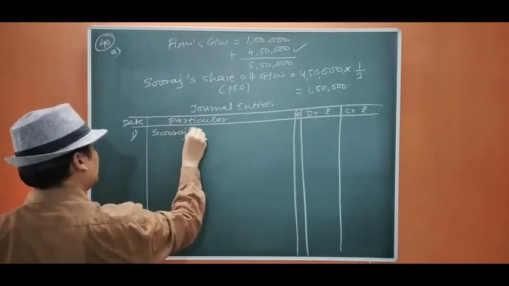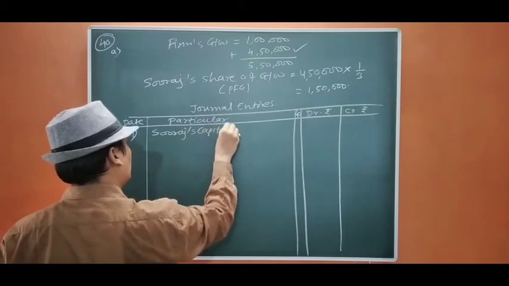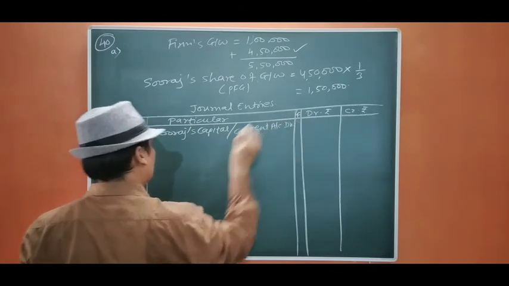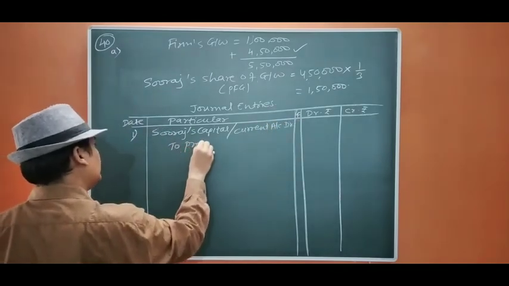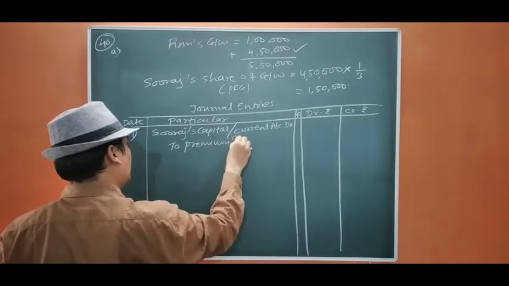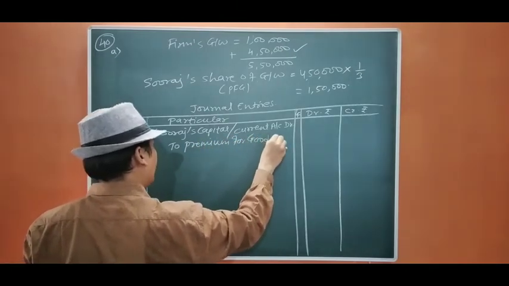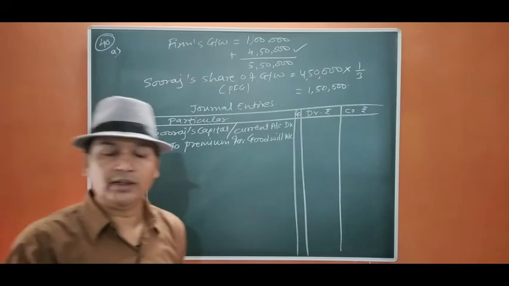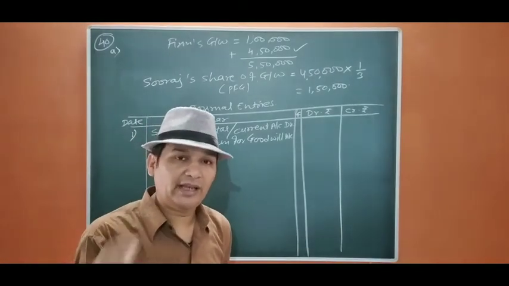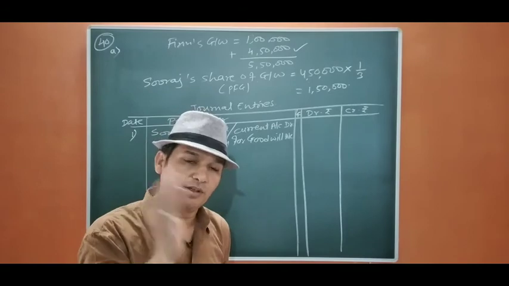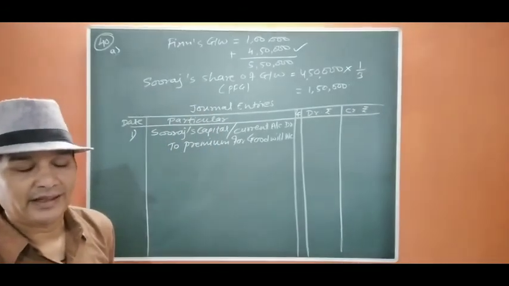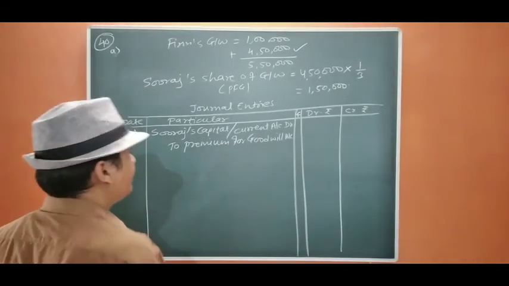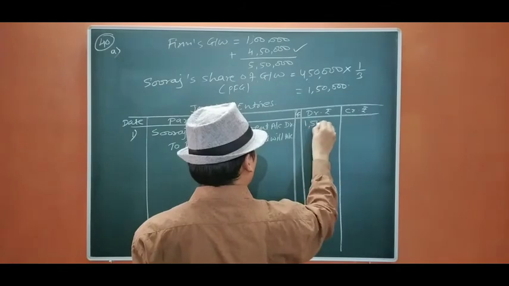Suraj's capital or current account debit to premium for goodwill account. Why I am passing the entry always through the goodwill account is, whenever you are going to do the remaining questions, that is revaluation account, partners' capital and the balance sheet, in that case we are going to pass through the premium for goodwill. It will be very easy. So don't worry, while passing the entry it is very easy.